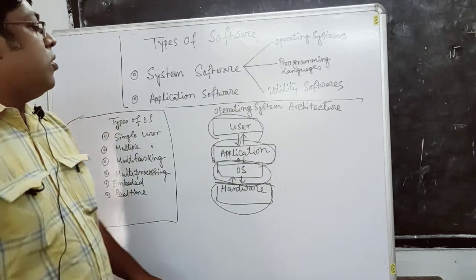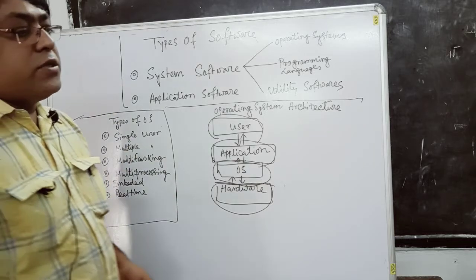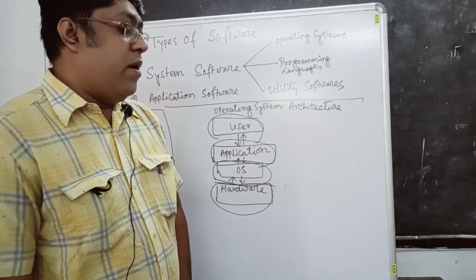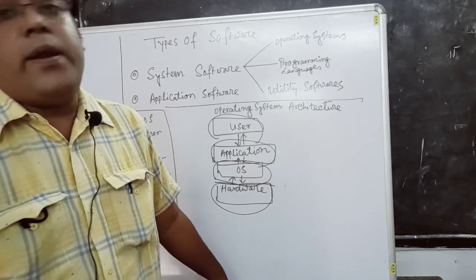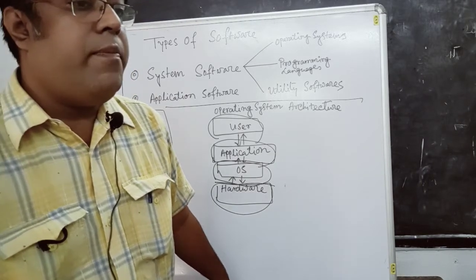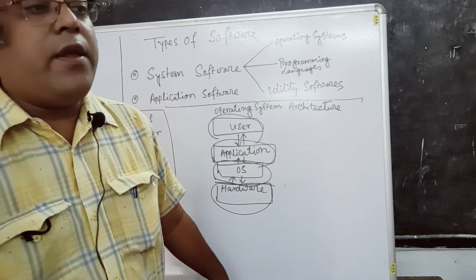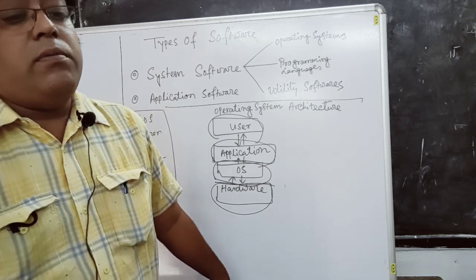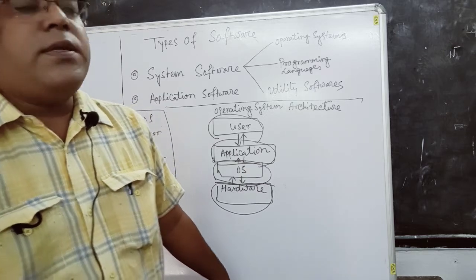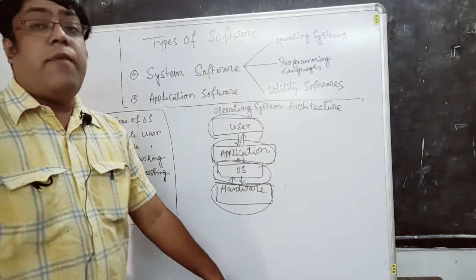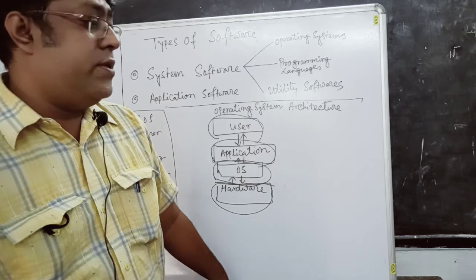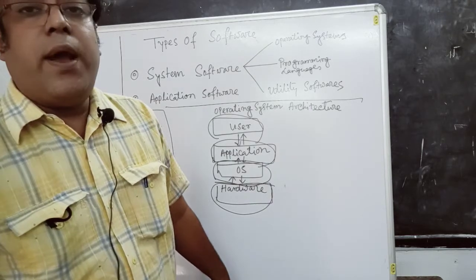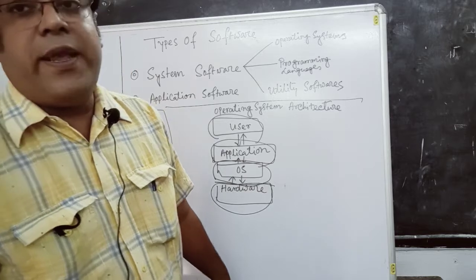We can categorize application software into open source software and proprietary software. Open source software means we get that software free of cost, and proprietary software means we have to pay for the use of the applications. We also use several types of mobile apps on our mobiles. All are application software.